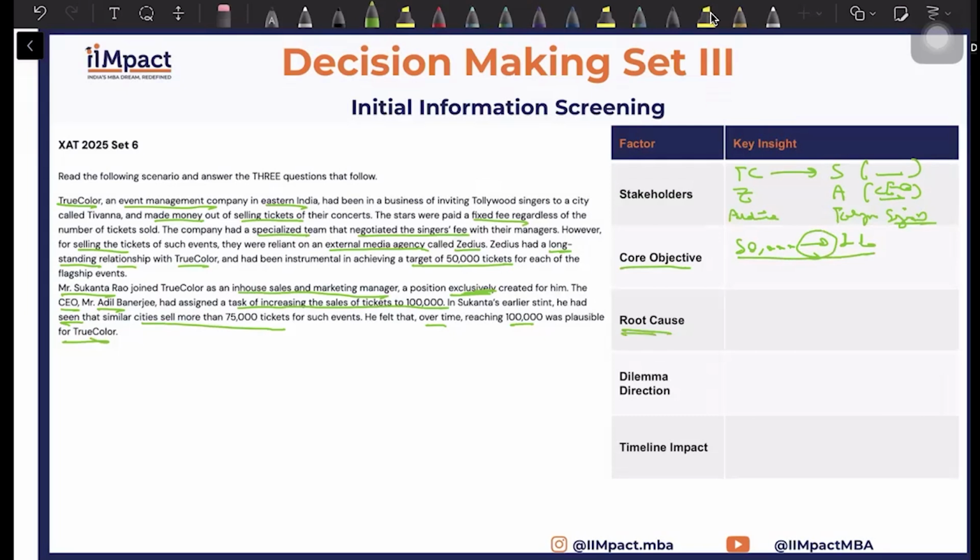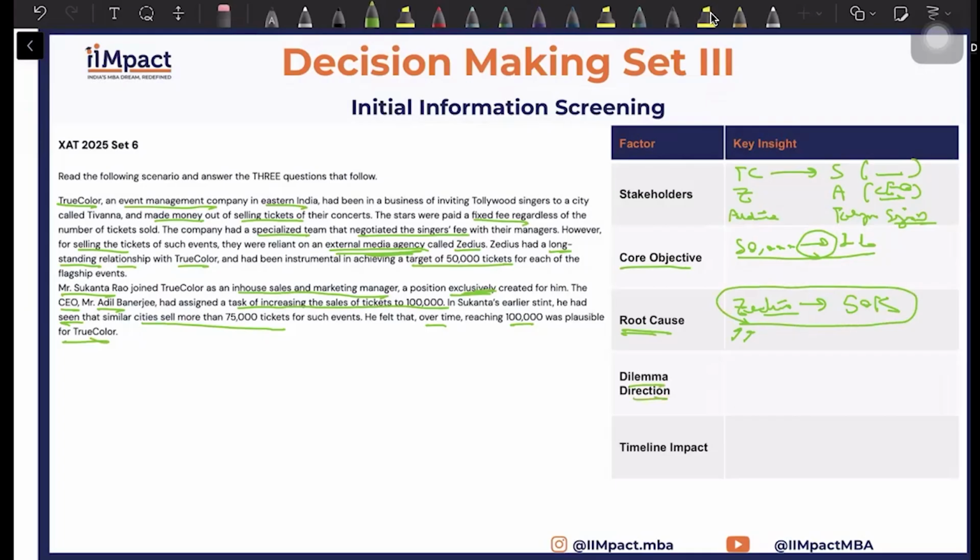So for now, we can pin the root cause on the external factors, which would be ZDS, an external media agency who is selling the tickets and maintaining the 50k. So technically they themselves have not been able to increase the sales from 50k to 1 lakh. So they would be the root cause.